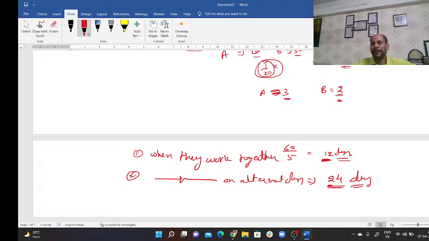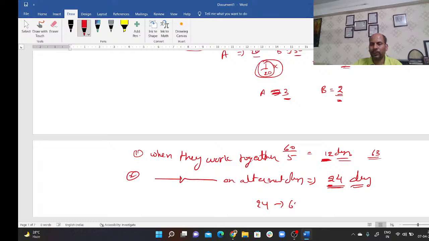Suppose this work was 63 units, for example. Okay. So 63 units. Now what will happen? So in 24 days, they will produce 60 units.